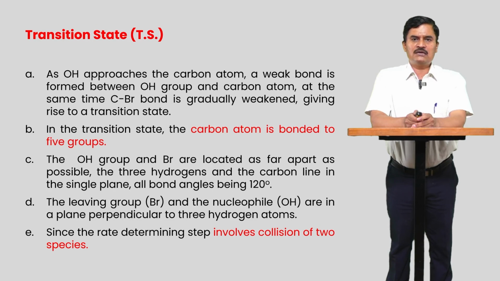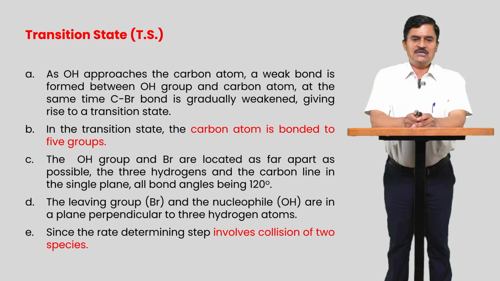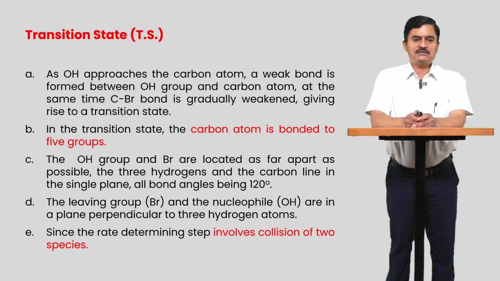So the transition state is a highly unstable state because that carbon is attached with 5 bonds. As OH approaches the carbon atom, a weak bond is formed with the OH group. Simultaneously there is breaking of the C-Br bond, and making and breaking of the bond take place simultaneously. In this transition state, the carbon atom is bonded to 5 groups.